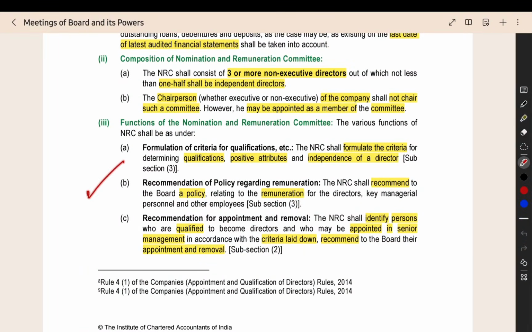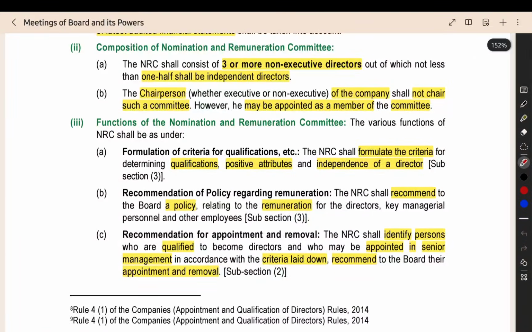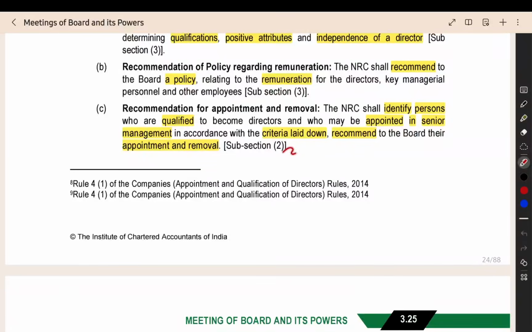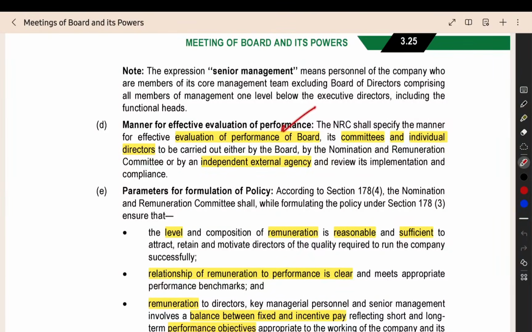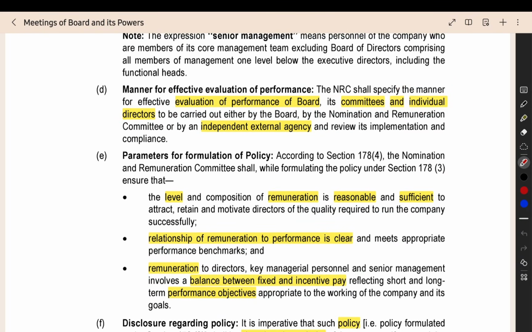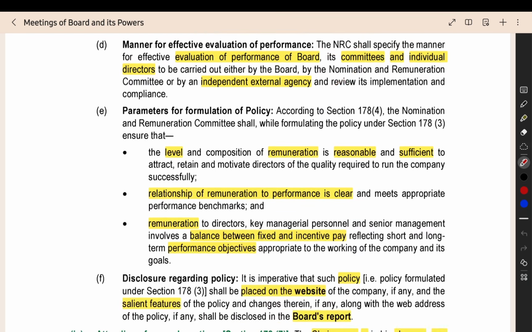Then the functions of the NRC. Here they have to prepare the criteria for the qualification and independence of a director. For the independent director, they should prepare the criteria: what should be the criteria for an independent director to be in the company? They will recommend the remuneration policy. They will recommend for appointment and removal, everything they will do. Then they will evaluate the performance: how the board of directors is performing, how the committees are performing, how the individual directors are performing. Everything will be evaluated either by the NRC directly or through an external independent agency.